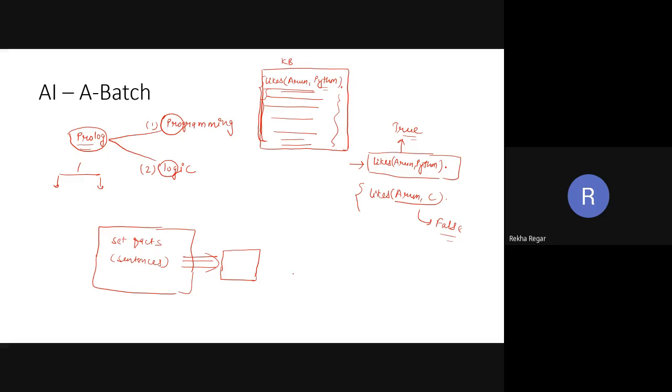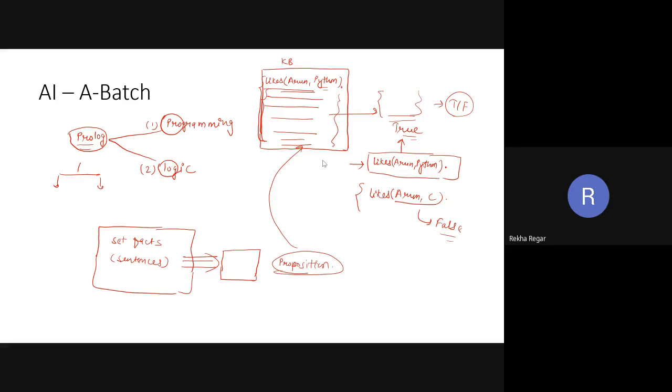So here you can conclude that we have some sentences, or propositions, and we can pass some sentences and get a true or false result. The basic idea in Prolog is such a scenario.